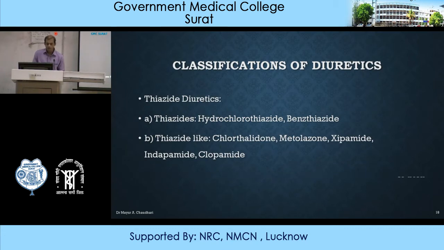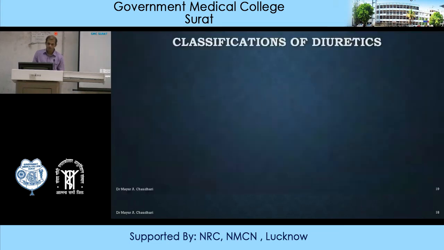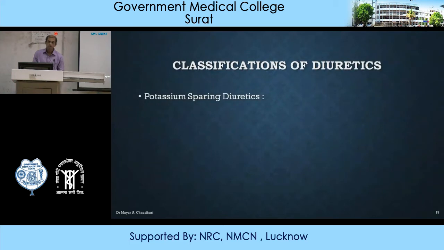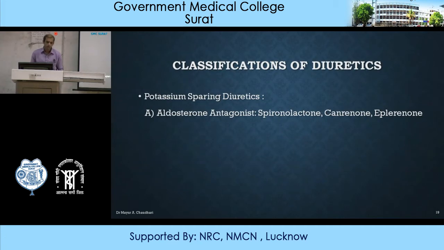Then there are loop diuretics: furosemide, bumetanide, torasemide or torsemide, ethacrynic acid. These are loop diuretics. Then we have potassium sparing diuretics. There are two subtypes. Aldosterone antagonists like spironolactone, canrenone and eplerenone.